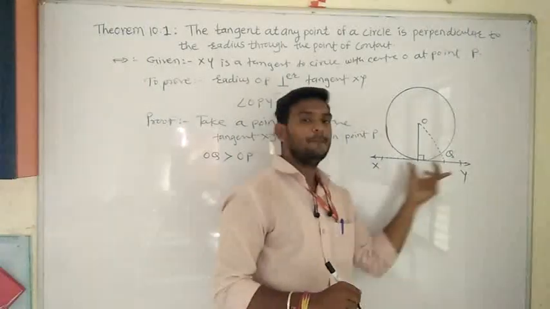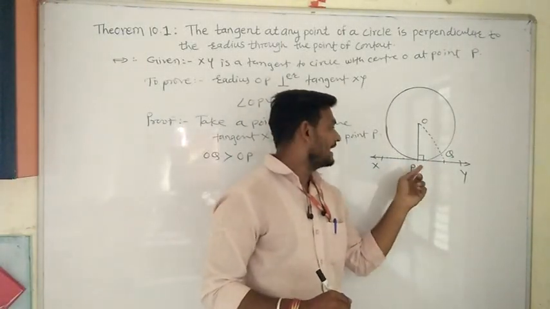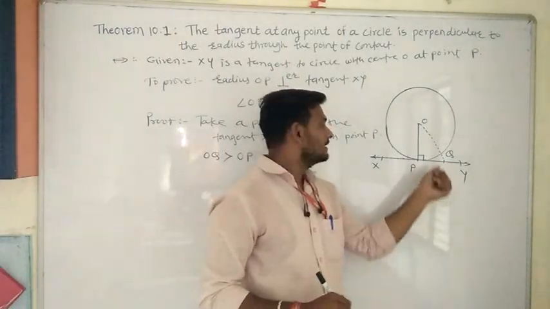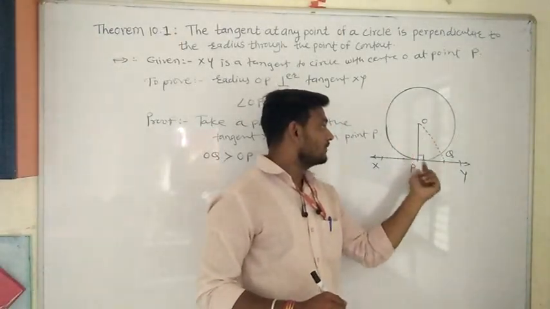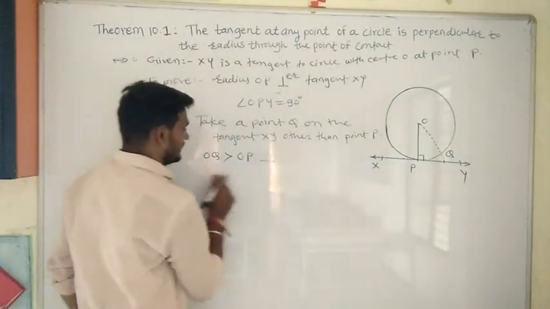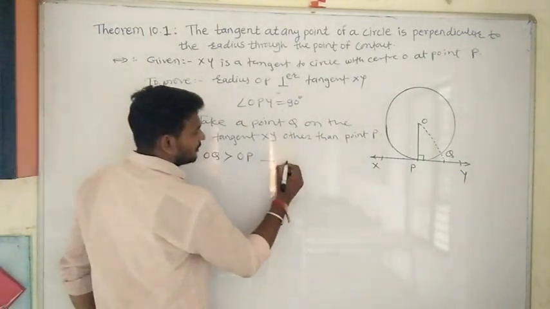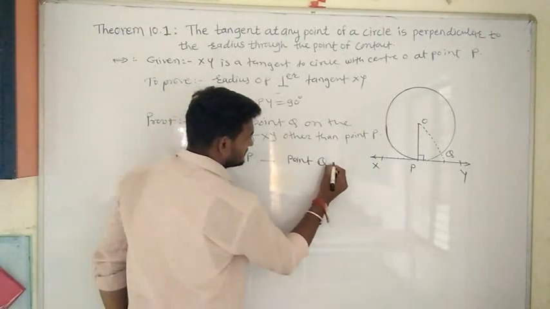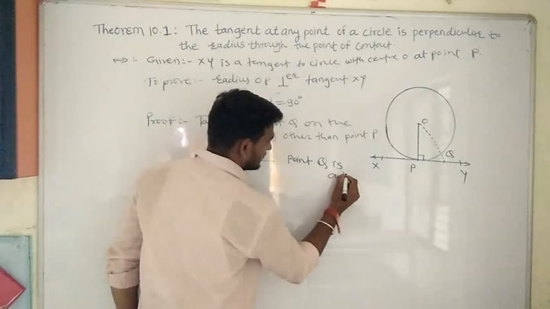Point Q कहाँ पर भी ले लो, except the point P, on the tangent, then the distance OQ is greater than OP only, because point Q is outside the circle.